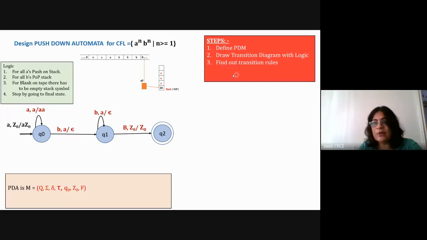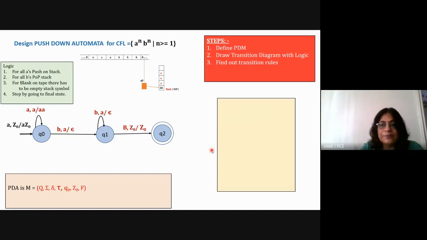So the third step is about the transition rules. By looking at the diagram, now you can write down the transition rules. There is no transition table here, but you have to write down all the transition rules. So this is the first transition rule, that in Q0, A comma Z0 is equal to Q0. The state is going to remain the same. So Q0 and A is Z0. Okay, so write that first transition rule.